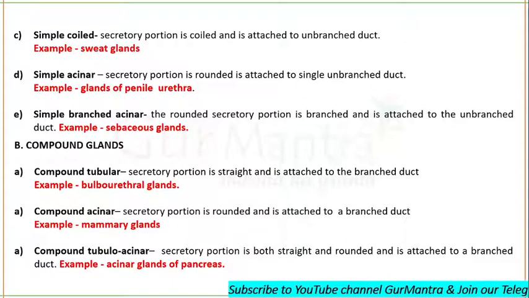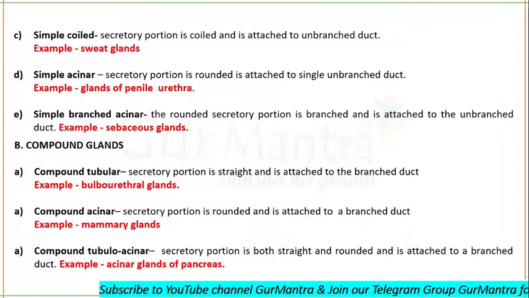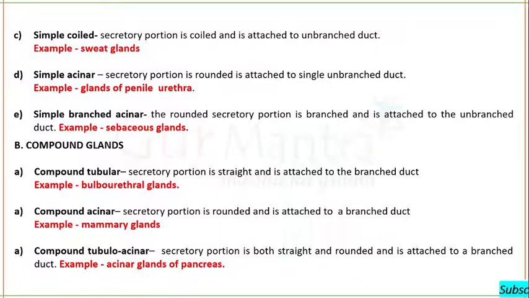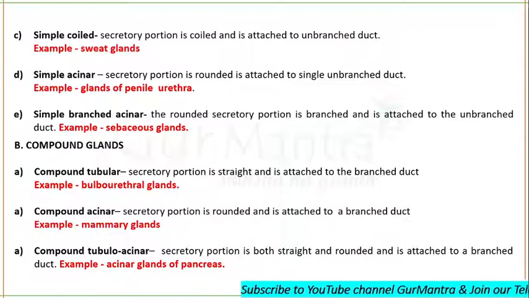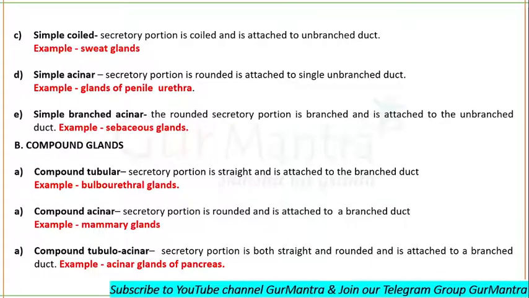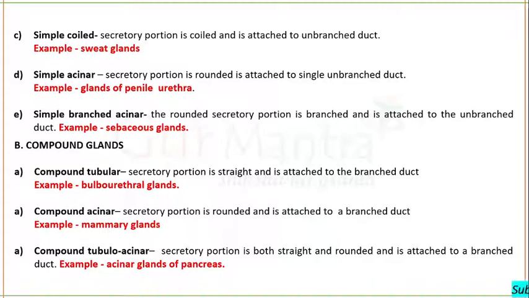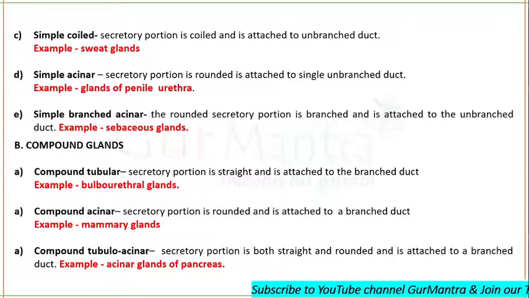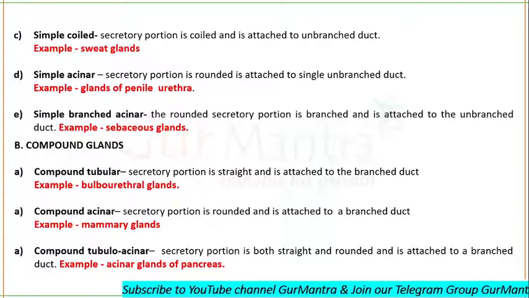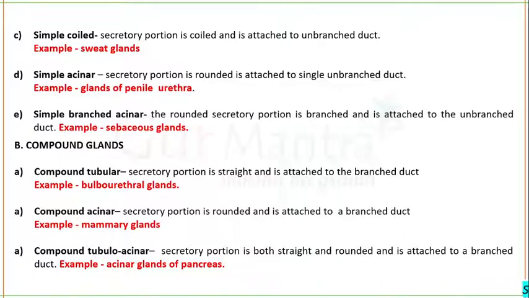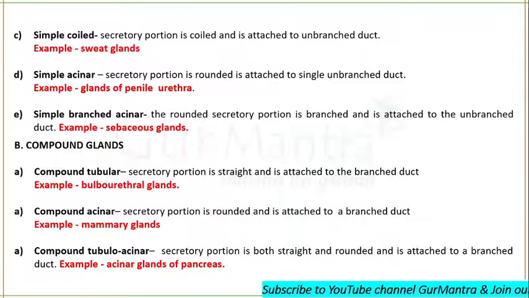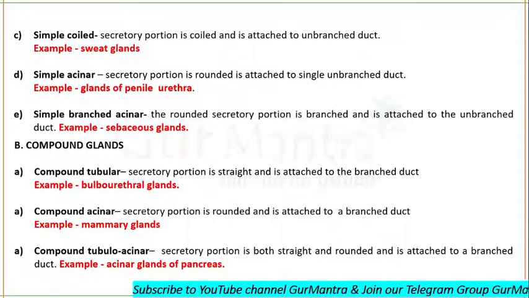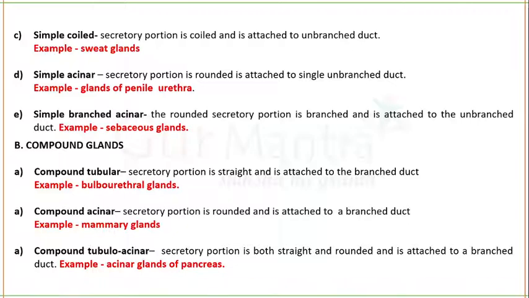Then come compound glands, compound tubular. Now the secretory portion will be straight, but they are going to attach to the branched duct. For example, bulbourethral glands. Compound acinar: secretory portion is rounded but is attached to a branched duct. Mammary gland is an example of compound acinar. Compound tubuloacinar: secretory portion is both straight as well as round, but it is attached to a branched duct. Example, acinar glands of pancreas.